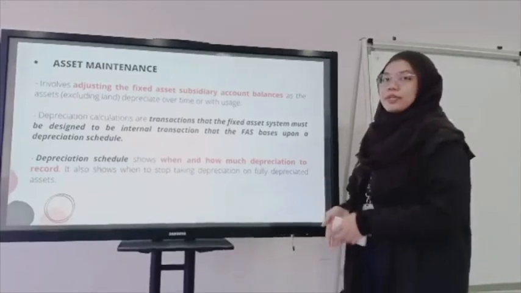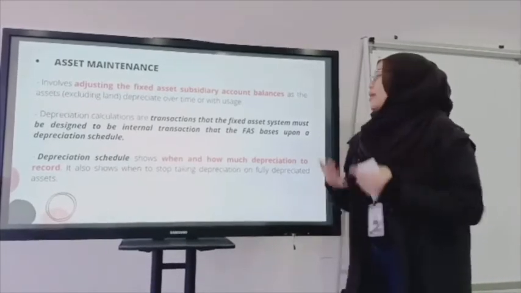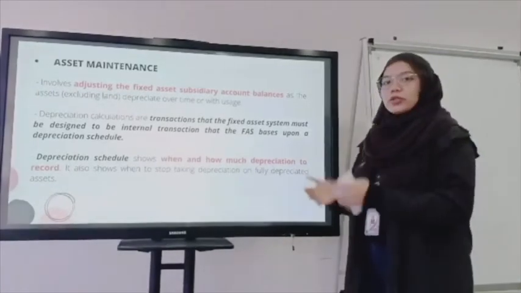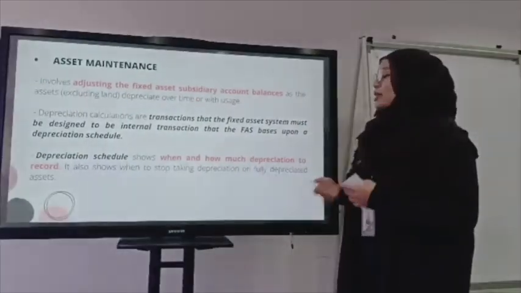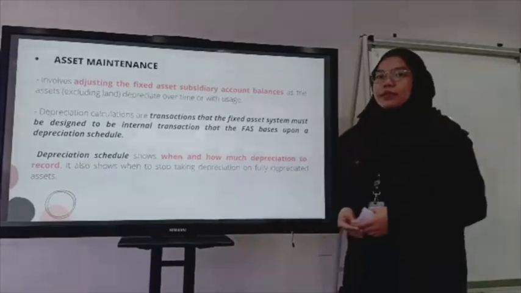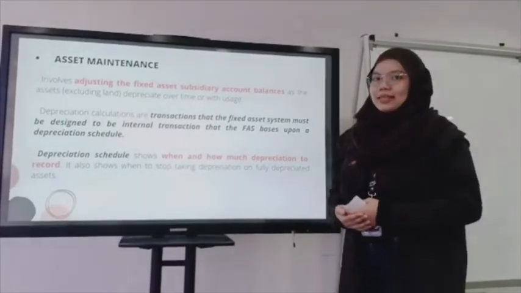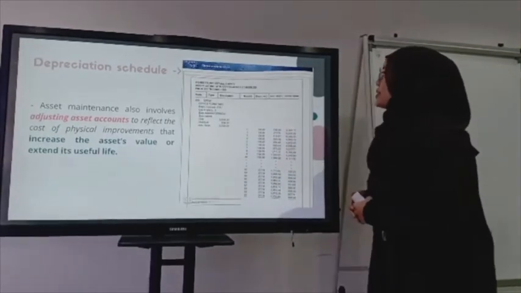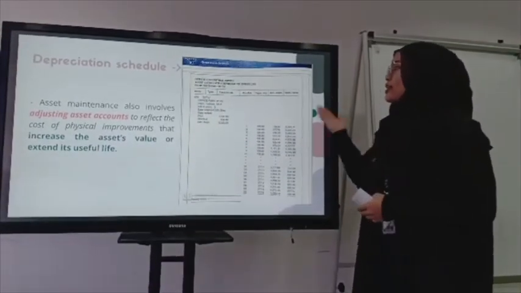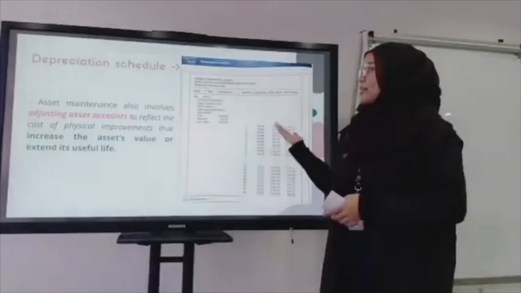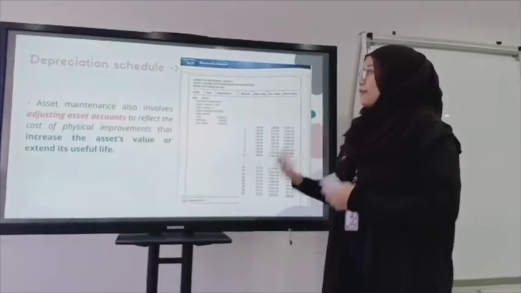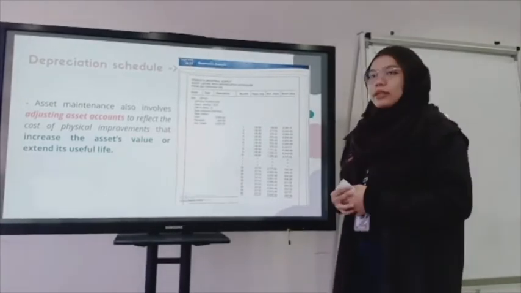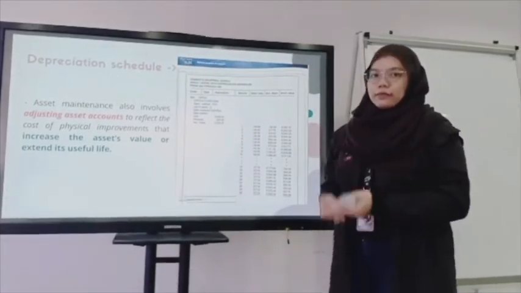This depreciation schedule shows when and how much depreciation needs to be recorded. It also shows when to stop taking depreciation on fully depreciated assets. Asset maintenance also involves adjusting the asset account to reflect the cost of physical improvements that increase the asset value or extend its useful life.